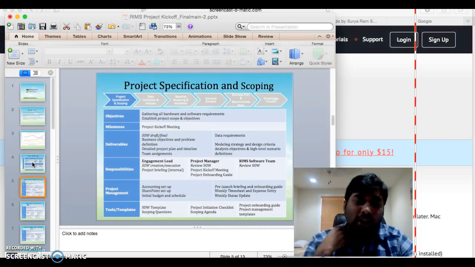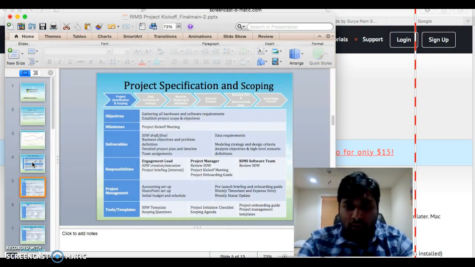The responsibilities engaged in this flow: we have a lead, Sriram, who is working with the project briefing internally and externally. The project manager, which is me, is going to review the SO and do the kickoff meeting with the onboarding guide and do the documentation, all the stuff.